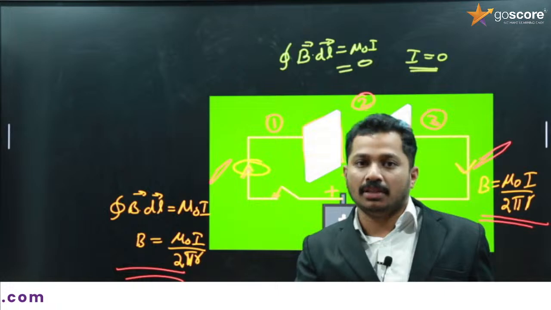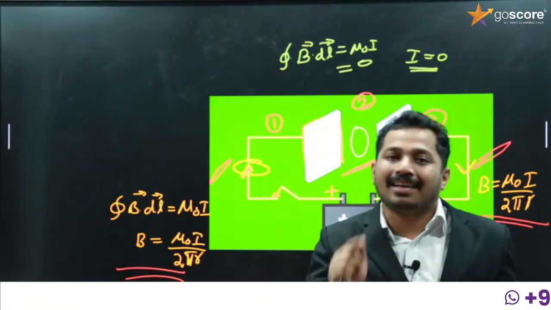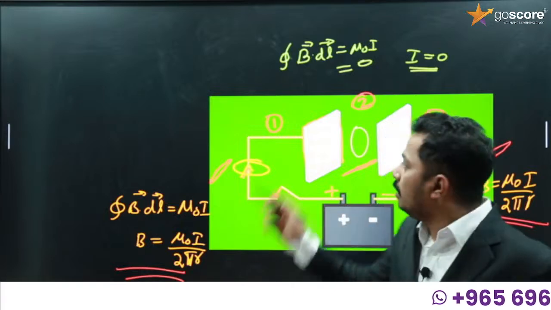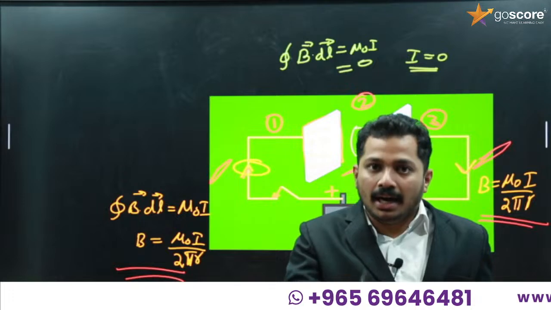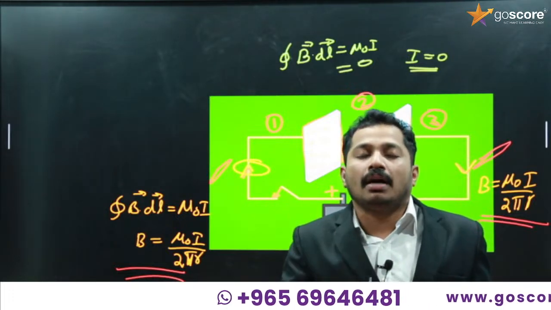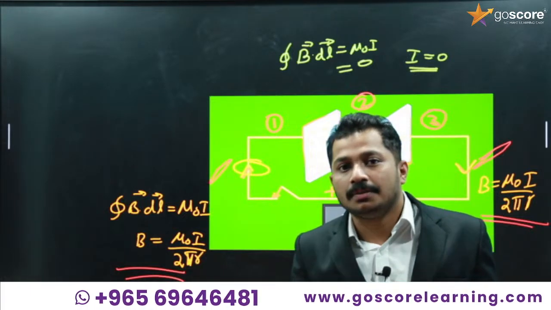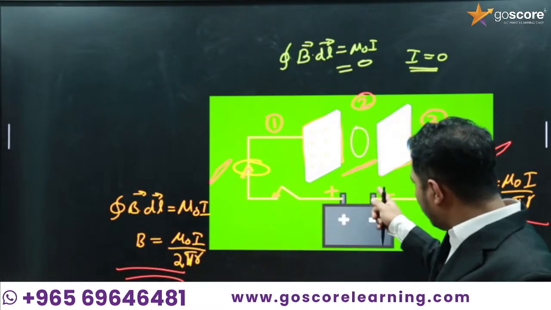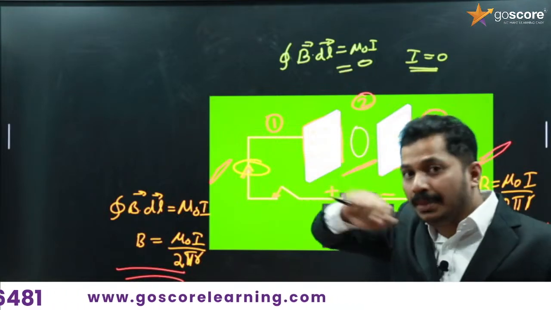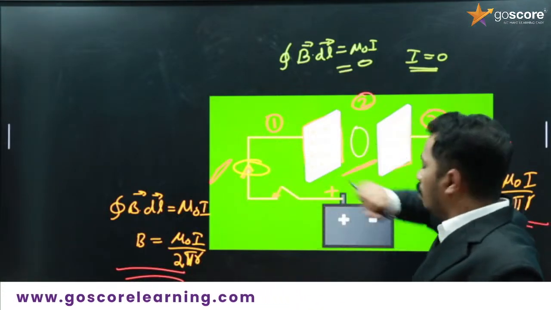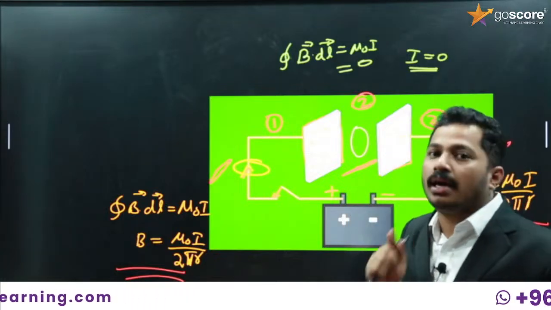As there is a magnetic field, there should be a current, and Maxwell called that current present in between the plates of a capacitor displacement current. Here there is an inconsistency. That's why the magnetic field, according to the theory given by Ampere, we got as 0. But there is a magnetic field, and Maxwell found that and corrected it.